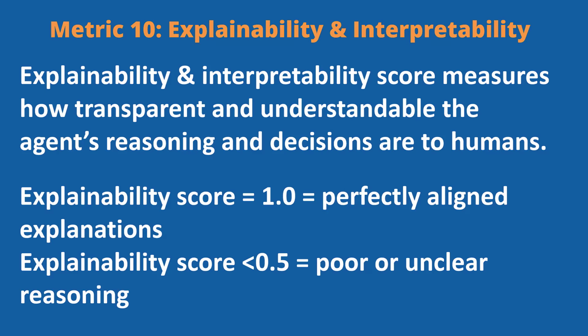Explainability and interpretability score measures how transparent and understandable the agent's reasoning and decisions are to humans. It matters because trust and compliance are important. In finance, healthcare, and law, you must explain why a model acted in a certain way.